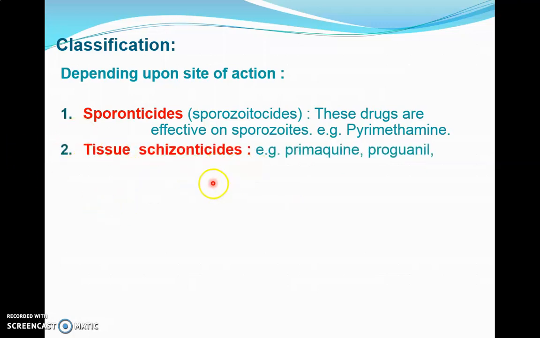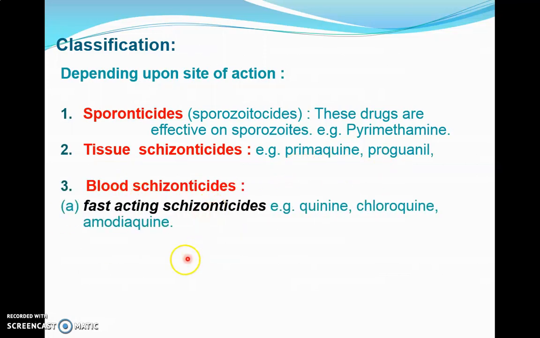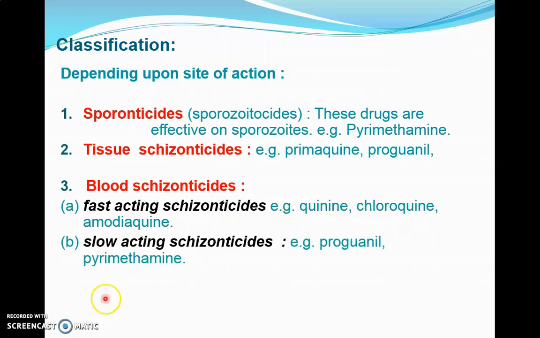Tissue schizonticides kill the schizonts in the tissue. Examples are primaquine and proguanil. Blood schizonticides kill the schizonts in the blood circulation. Depending on speed, we have fast-acting schizonticides, with examples quinine, chloroquine, amodiaquine, and slow-acting schizonticides, with examples proguanil and pyrimethamine. Then gameticides include the examples primaquine and quinine. So this is a classification depending on the site of action, whether they act on the sporozoites, schizonts, or gametes.